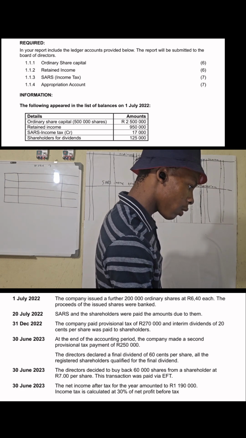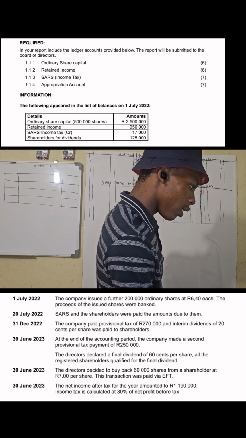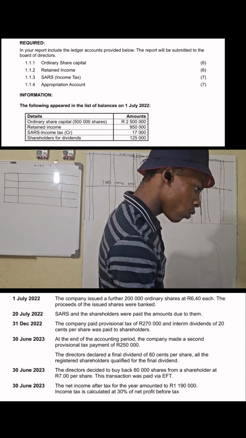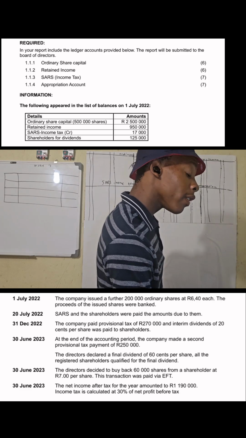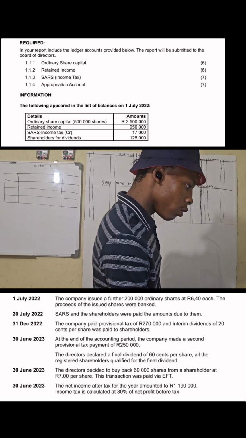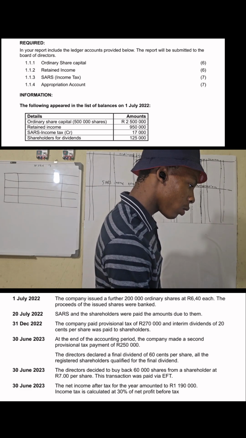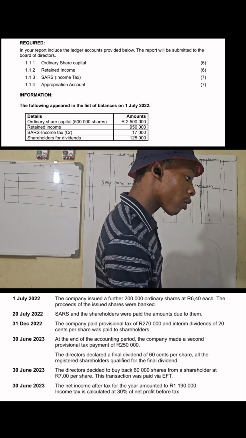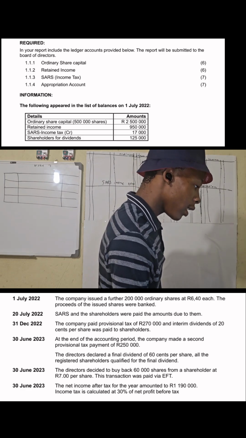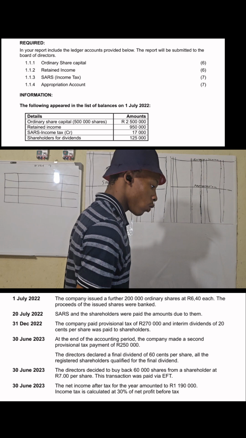The chief accountant, Nozimia, has instructed you to use the information provided in their financial records to prepare a section of the financial report. You are expected to report on the equity, retained earnings, liability to SARS, and distribution of profit for the year ended 30 June 2023.